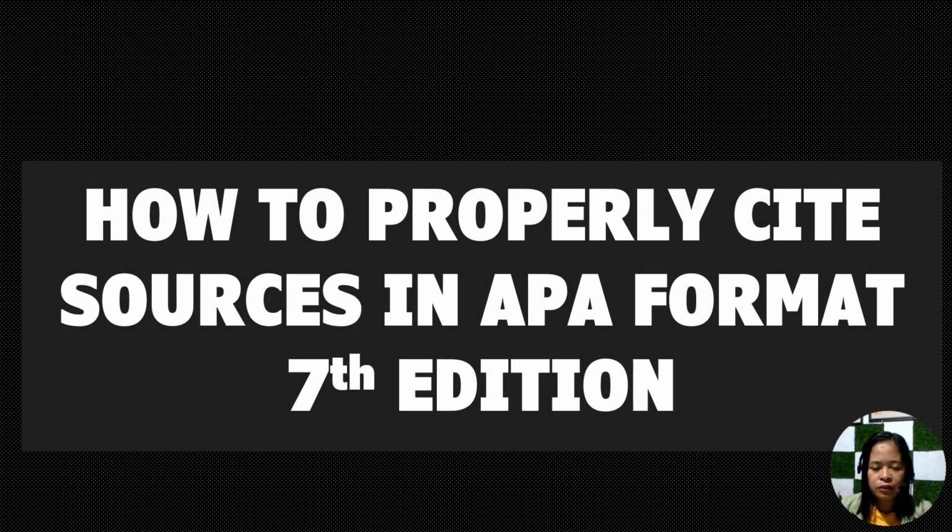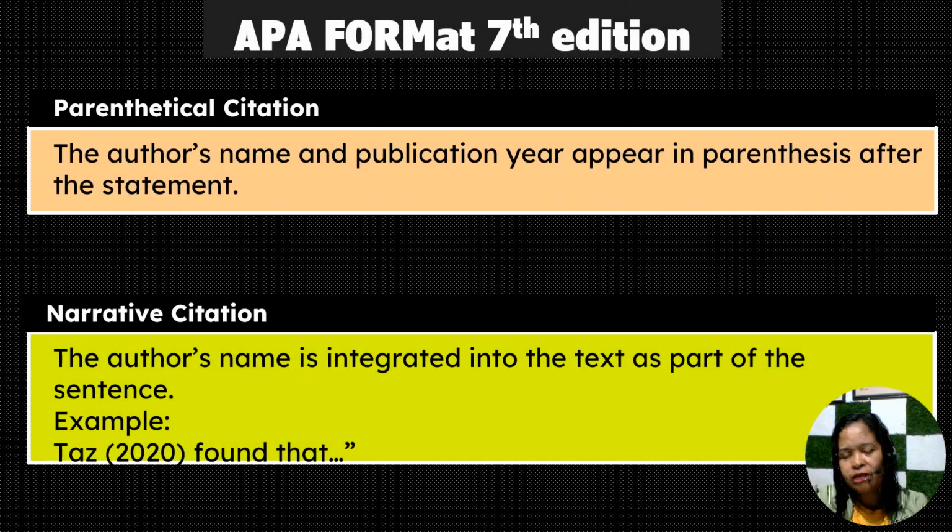In this review, we will learn how to properly cite sources using the APA format 7th edition, how it is written in-text, and how it should appear in the reference list. As we know, there are two types of in-text citation: the parenthetical citation and the narrative citation.